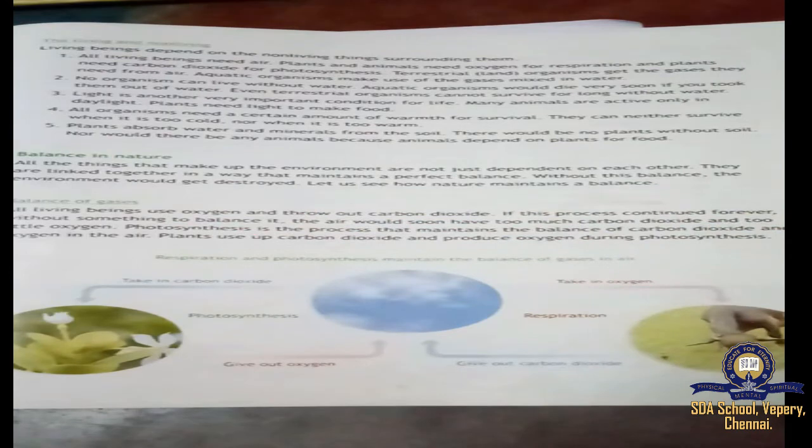Very, very important thing. Without this balance, what happens? The environment would get destroyed. So we are going to see the examples for this.